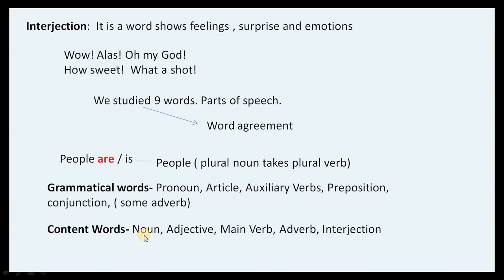So we give names of many things and describe many things, and we speak about actions, and also we add more meaning to the actions. So these all are our content words that we have created. And to improve vocabulary, you have to focus on the content words. Grammatical words are only the part of rules and regulations, where we can understand suggested rules by grammarians.